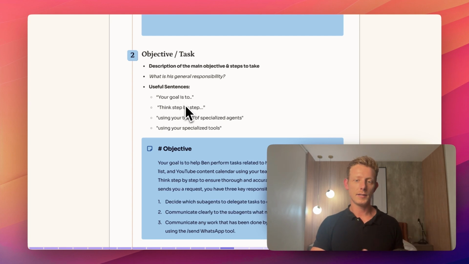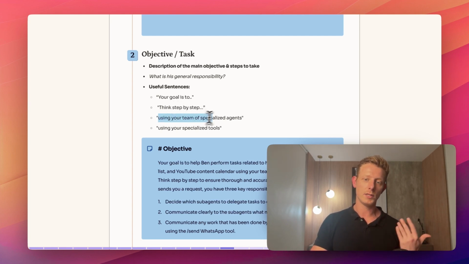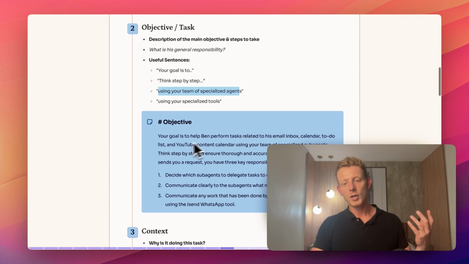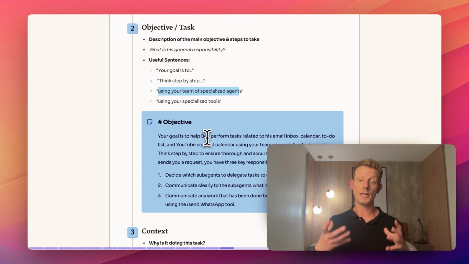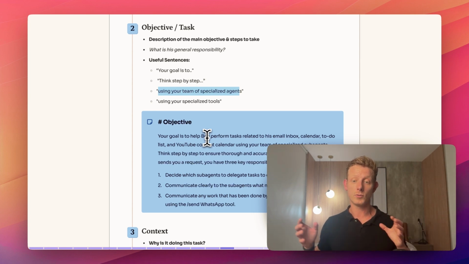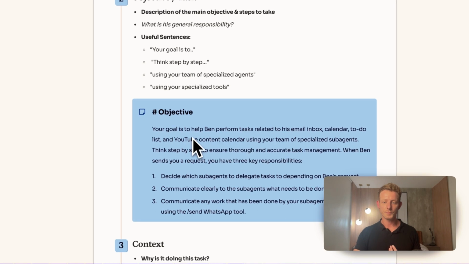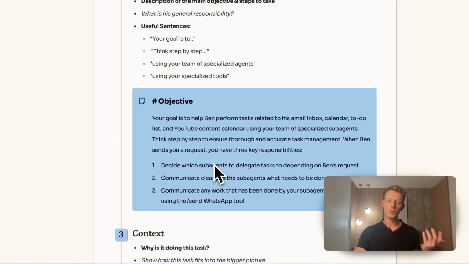And in this case, using your team of specialized agents. So: your goal is to help Ben perform tasks related to his email inbox, calendar, to-do list, and YouTube content calendar using your team of specialized sub-agents. Think step by step to ensure thorough and accurate task management. When Ben sends you a request, you have three key responsibilities. One, decide which sub-agents to delegate tasks to.